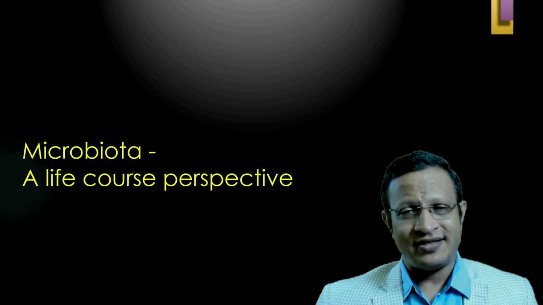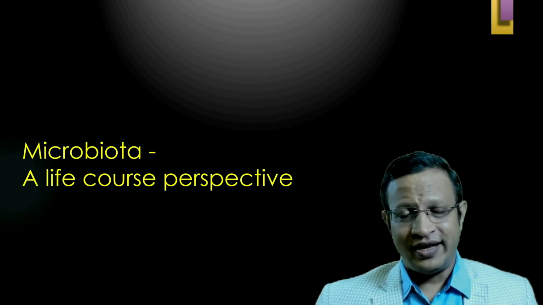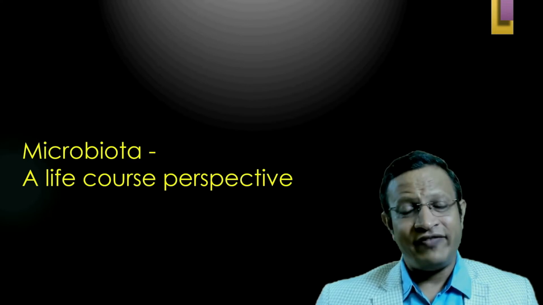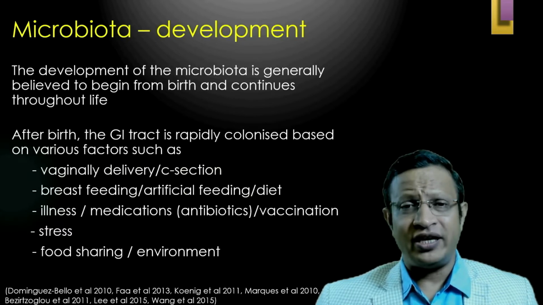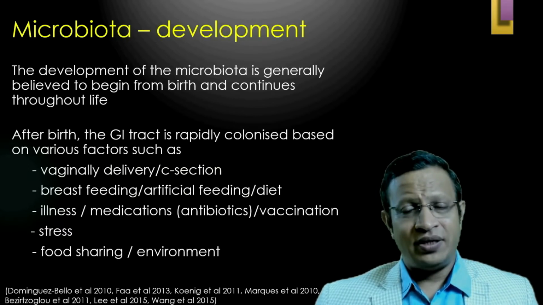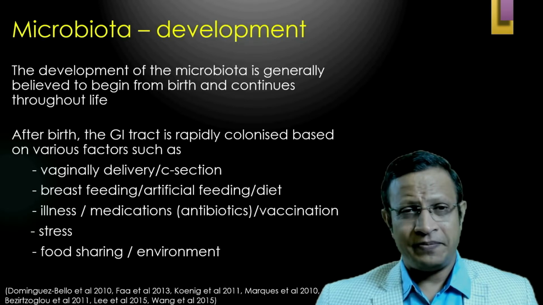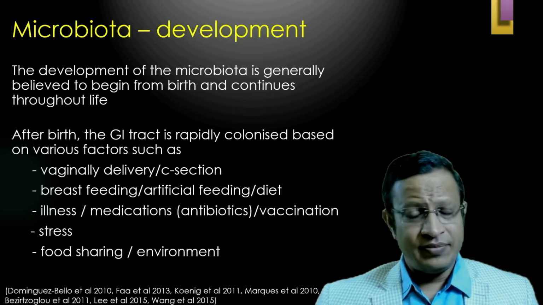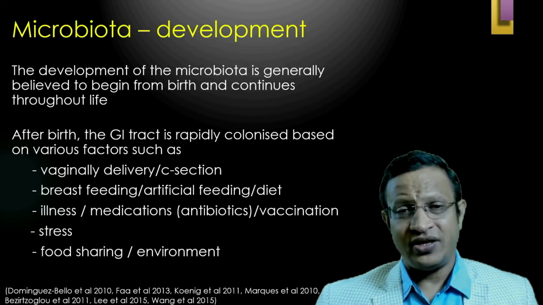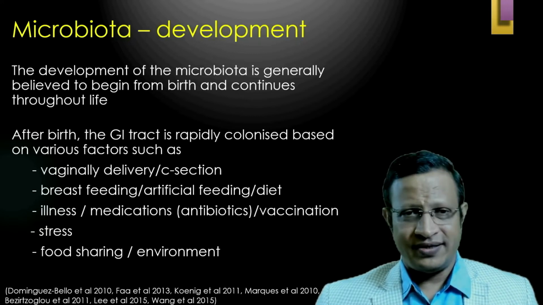Actually, microbiota starts from day one till death. That means we can consider it from a life course perspective. The development of microbiota is generally believed to begin at birth and continue throughout life. During birth, when the child passes through a normal vaginal delivery, the bacteria present in the vagina of the mother are considered among the first microorganisms seeded in the microbiota. Similarly, if the child is born by C-section, the microbiota organisms are fewer.